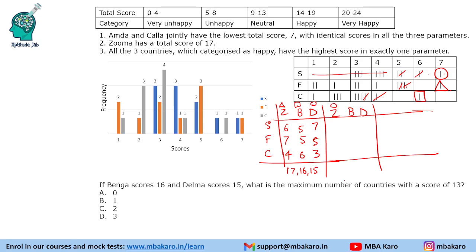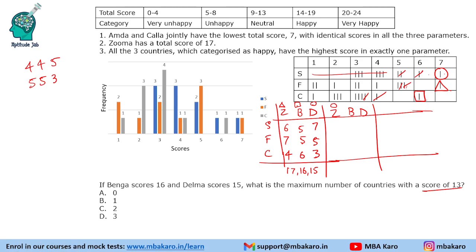Now we need to find the maximum number of countries with a score of 13. So 13 in 3 parameters, 6 is not possible. So we can go from 4 or 5, like maximum. See, the possibility is if you take the average of 4, that means 12. So we can possibly make 4, 4, 5, or we can also make 5, 5, 3. We cannot take 6 because 6 is already taken.